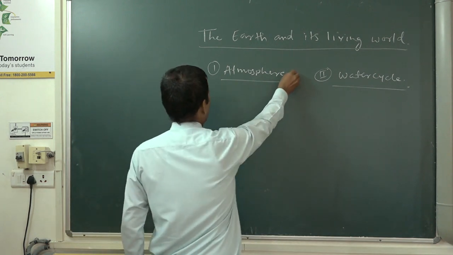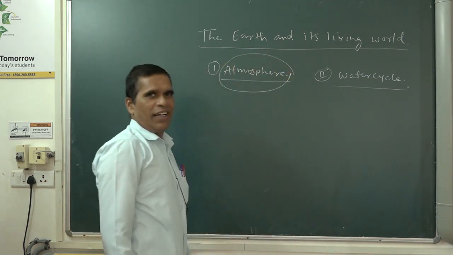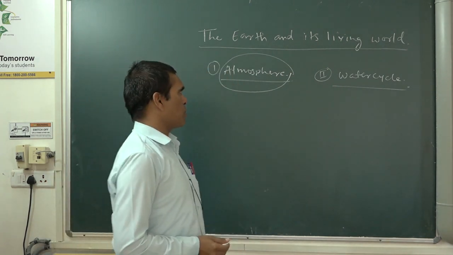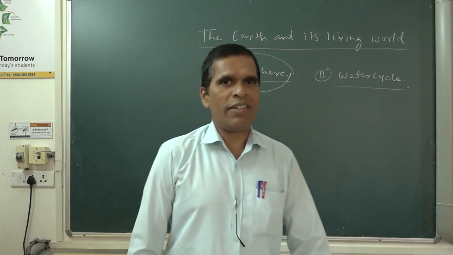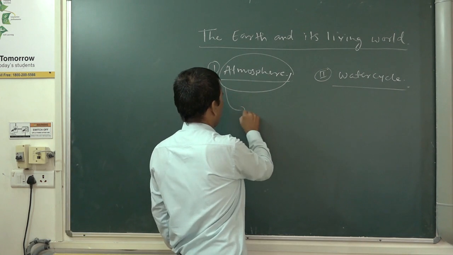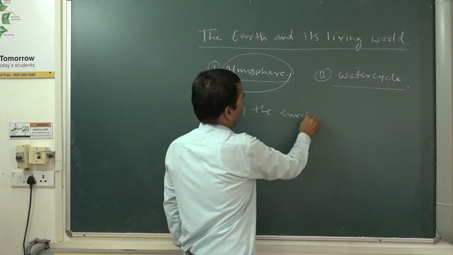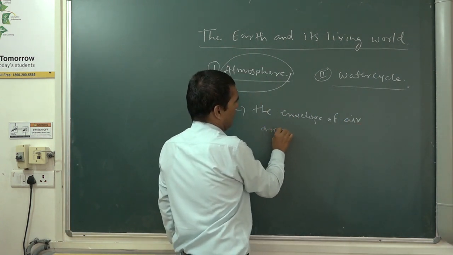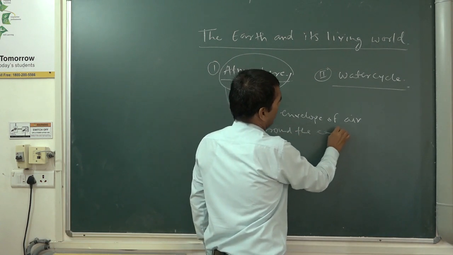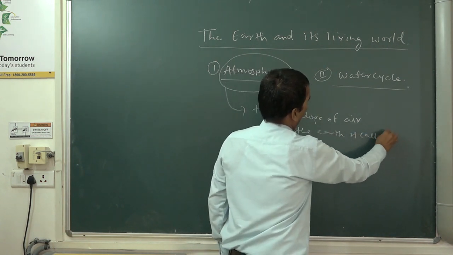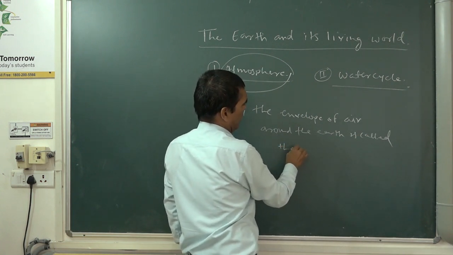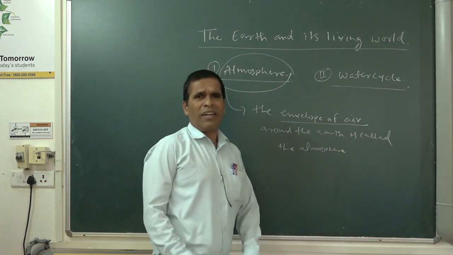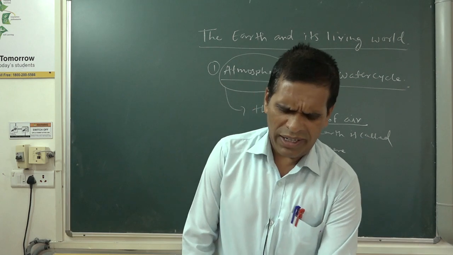Now see, what is the atmosphere? You are going to study about the air, because on the earth air is there. Atmosphere is the envelope of air around the earth. It means the air's blanket is on the earth, and that is called the atmosphere.